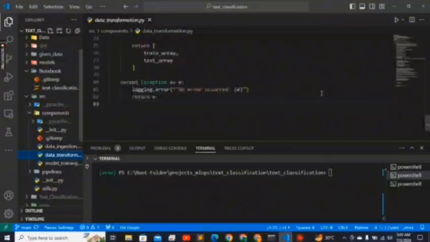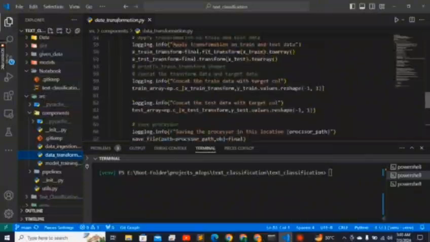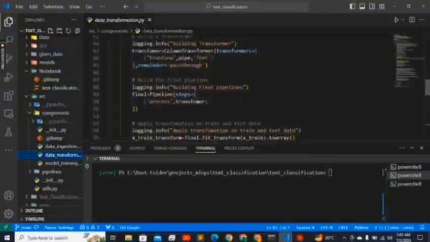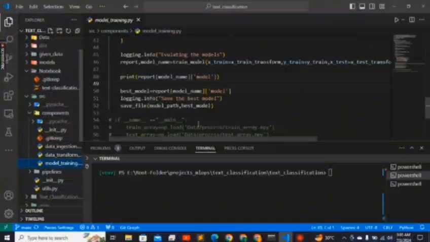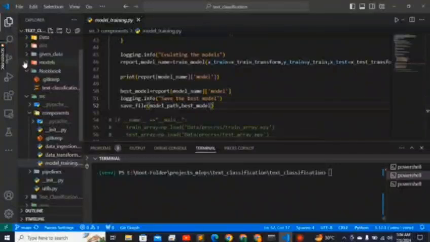Here is the data transformation code that I made. I apply the transformation on both train and test data. Here is the model training code. Model training code is used to train the model, find the best model and save it into the model folder.